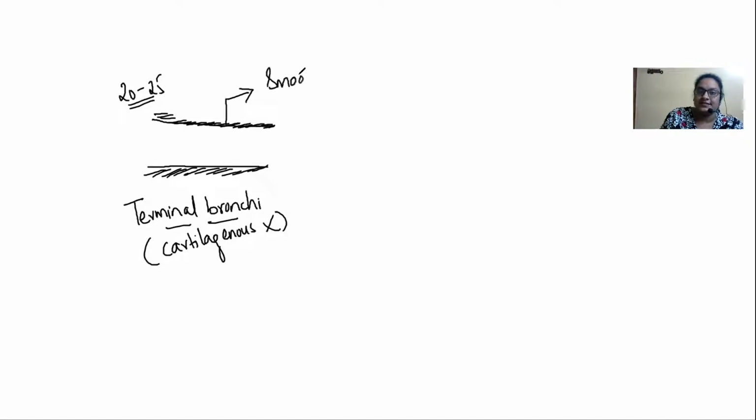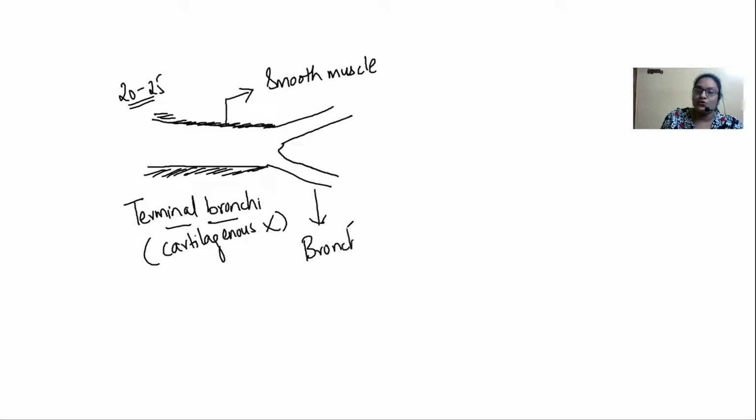Now, this terminal bronchi further divides into fine, thin branches, which are called bronchioles. These bronchioles are so thin, and they have some blebs. Bleb is nothing but outgrowth-like structures. These bleb-like structures are found on the bronchioles.